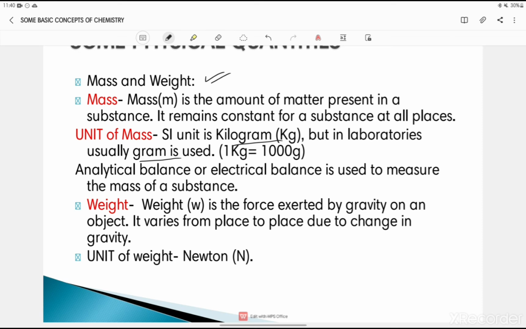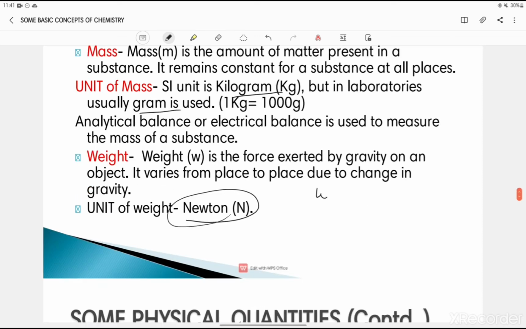Similarly, the unit of weight is Newton. So let's derive this unit Newton using the unit of mass. So as I said, weight is equal to mass into gravity. Okay, now mass, the SI unit of mass, we have taken it as kg, right? And gravity, what is the unit of gravity? It is meter per second square. So this kg into meter per second square, this is known as Newton.